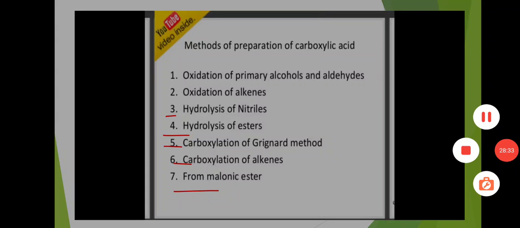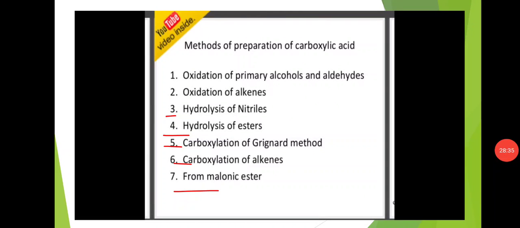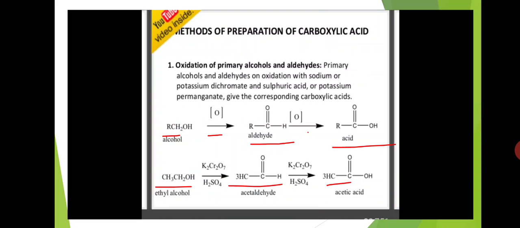And the methods of preparation of carboxylic acid, there are 7 methods: oxidation of primary alcohols and aldehydes, oxidation of alkenes, hydrolysis of nitriles, hydrolysis of esters, carboxylation of Grignard method, carboxylation of alkenes, and from malonic esters. First is oxidation of primary alcohols and aldehydes.